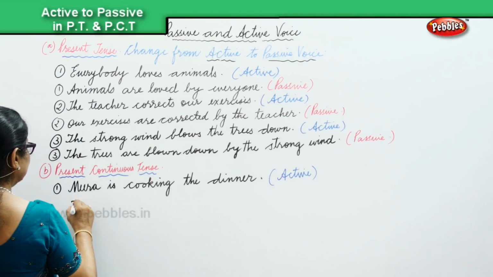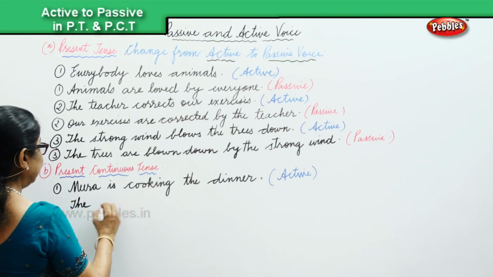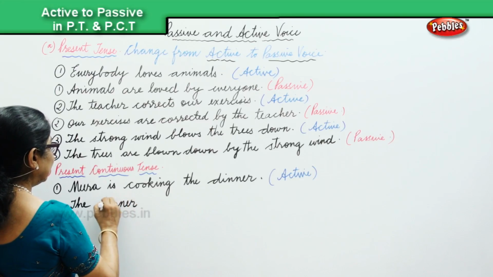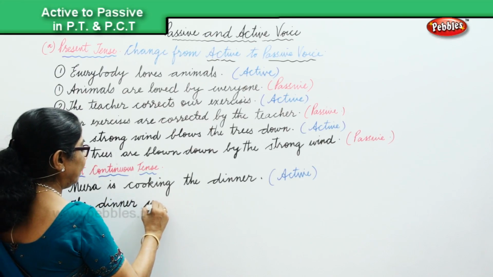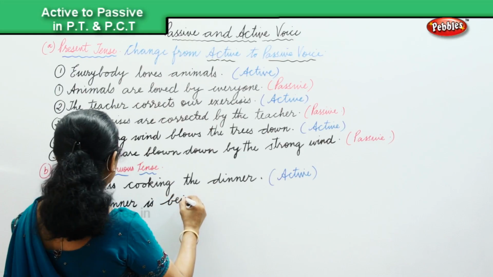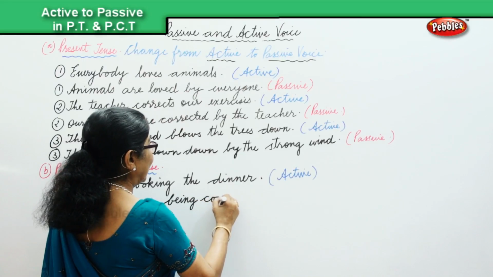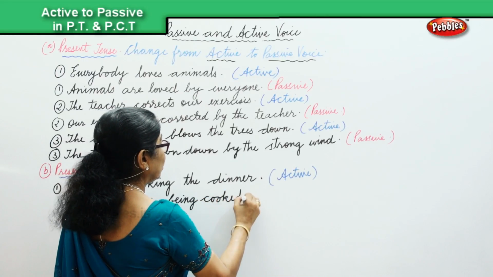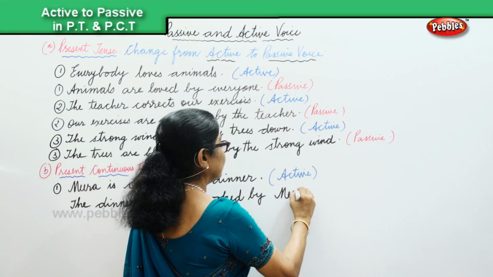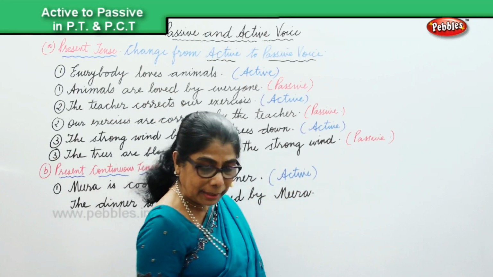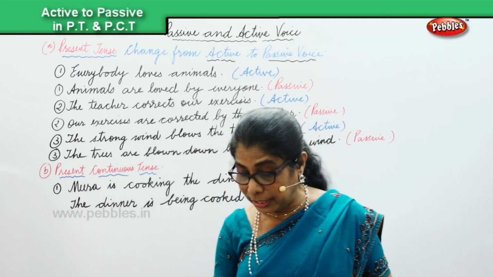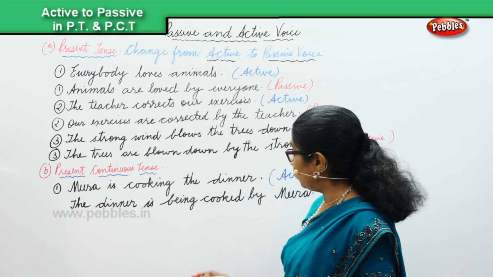The dinner is being cooked by Meera. We are keeping in mind the present continuous, and we have changed the active into passive.